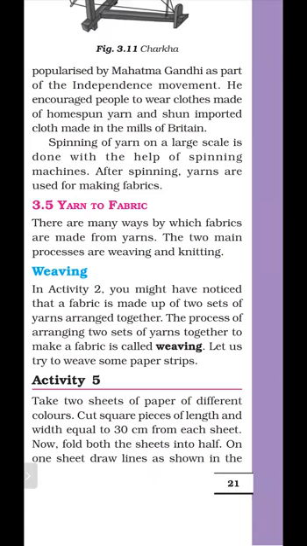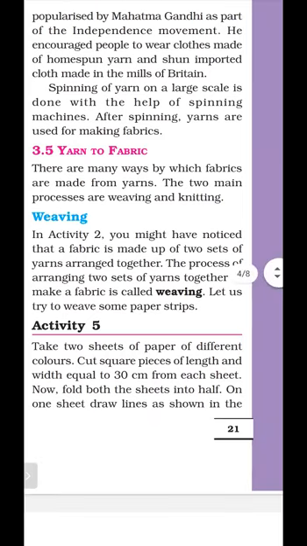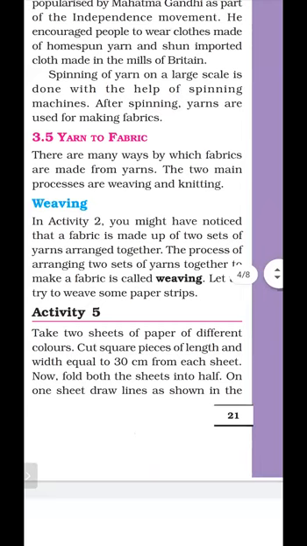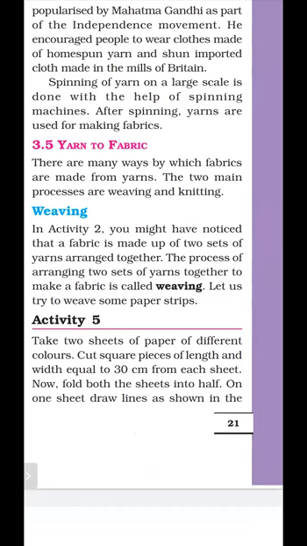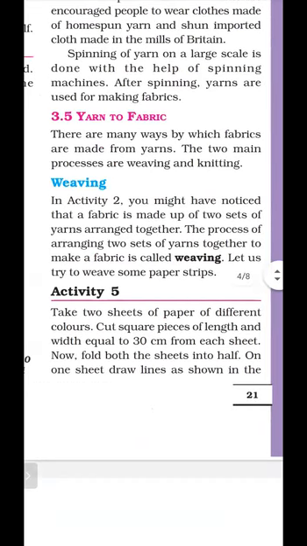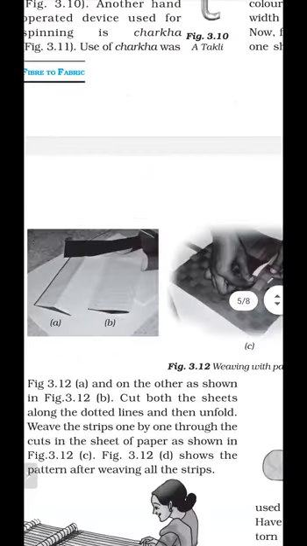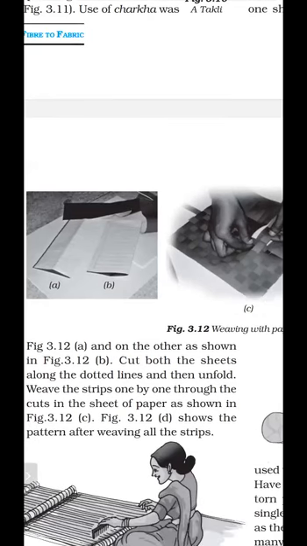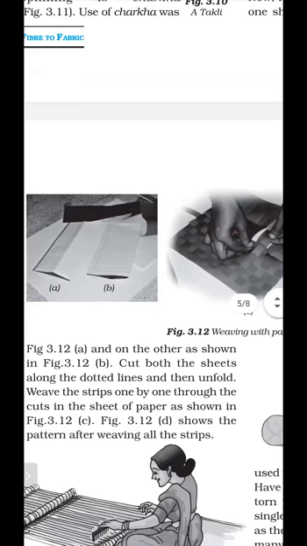Firstly, we take two sheets of different colors, suppose we take red for the first color and blue for the second color. Cut square pieces of length and width equal to 30 centimeter from each sheet, and now fold both the sheets into half as shown in the figure. These are the two sheets of different colors. Then we cut both the sheets along the dotted lines, and then we unfold them. In this way weaving can be done.